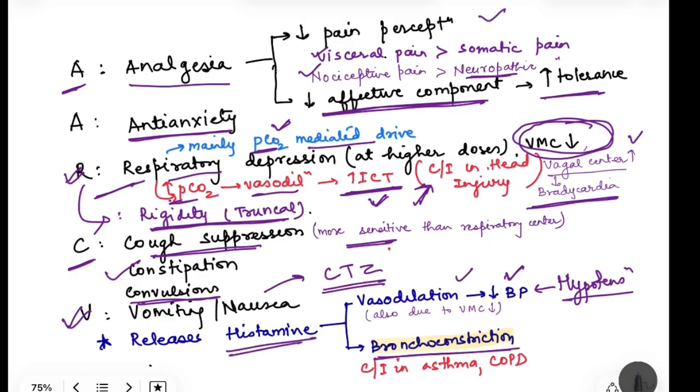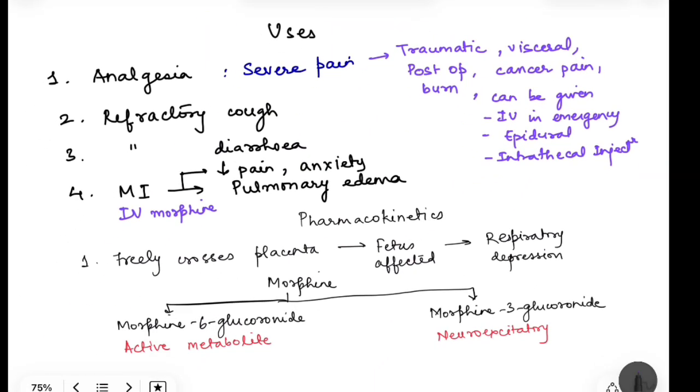So, with respiratory depression and bronchoconstriction, that means morphine is contraindicated in asthma, COPD, or in conditions where there is reduced respiratory drive, right? So that was the actions of morphine. If you understand that, now further it becomes very easy. Okay, so what will be the uses?